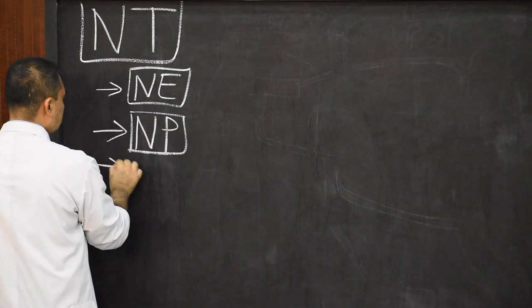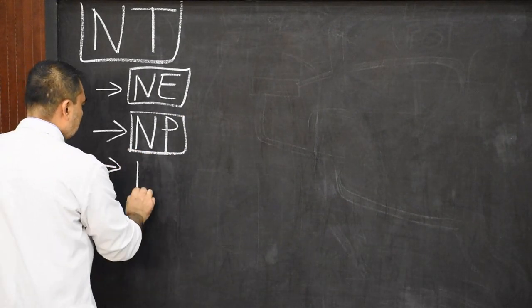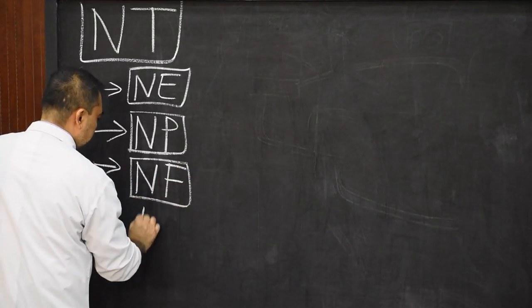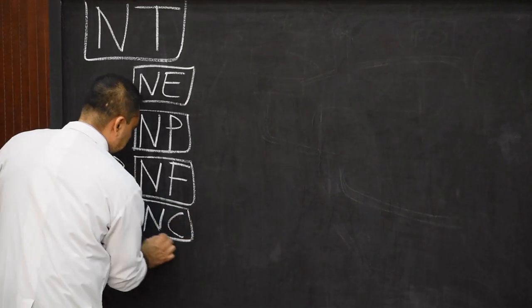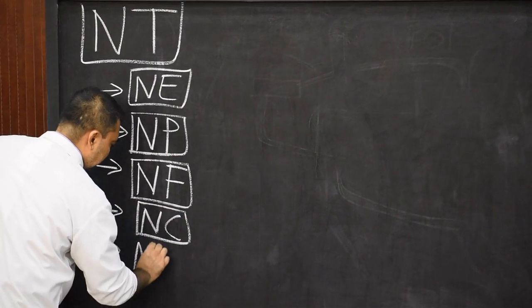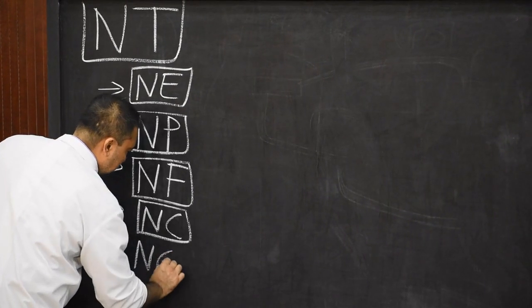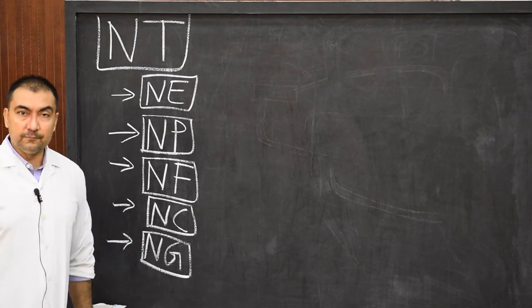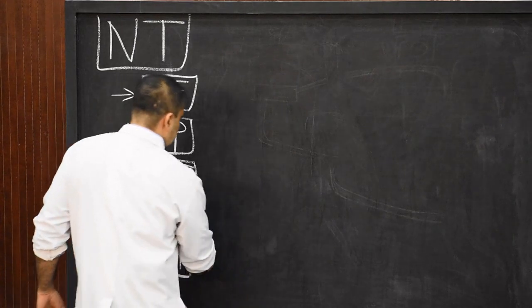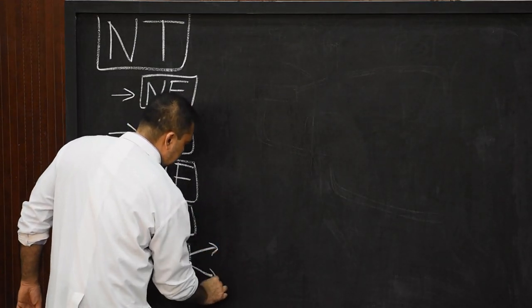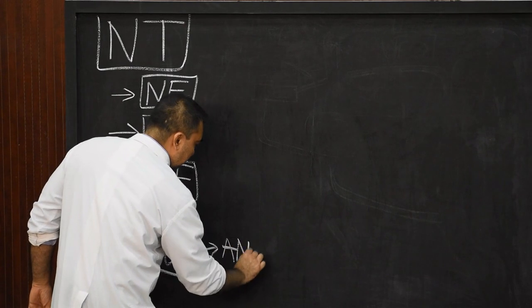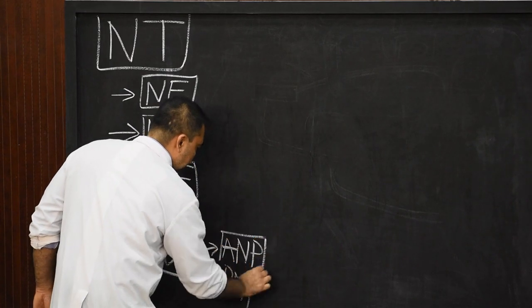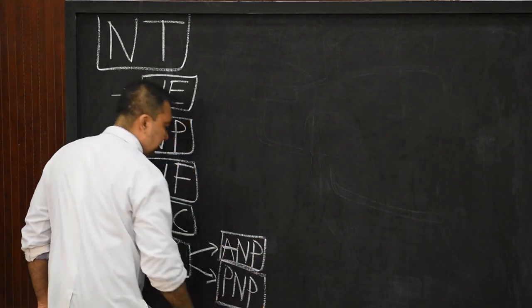After neural plate, in sequence there will be formation of neural fold. Within the neural fold, there will be development of neural crest, cells of neural crest. Then there will be development of neural groove. This neural groove is very important. Then there will be folding of neural groove. Before the neural groove will fold, there will be formation of the anterior neuropore and posterior neuropore. These two are very important, anterior and posterior neuropore.